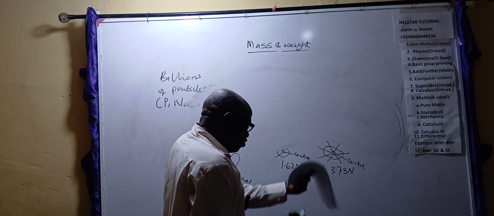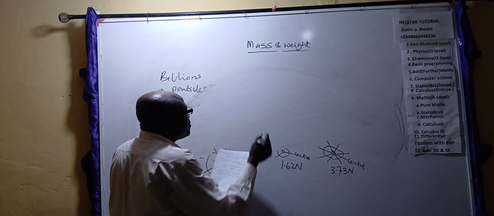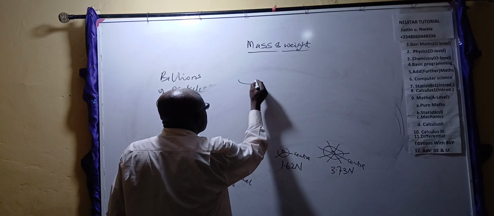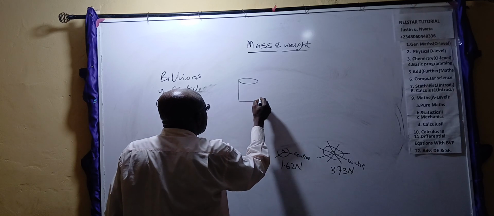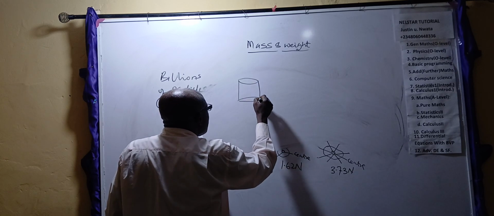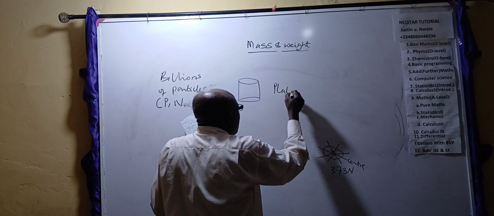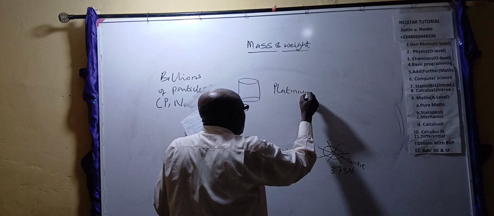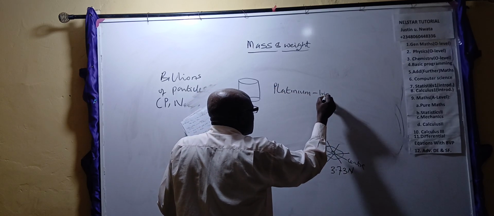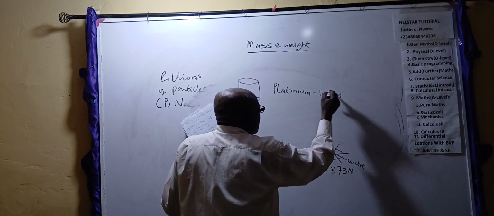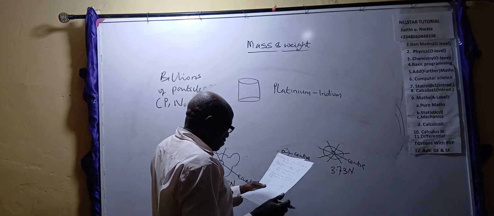The world sometime came together and they measured a prototype of a metal called platinum iridium. It's a mixture of two metals that does not rust.